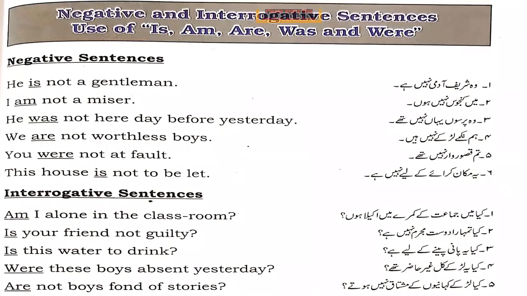Now some negative and interrogative sentences of is, am, are, was and were. Here in the form of examples, he is not a gentleman. You can remember that not always comes after the verb. Here these are used as a main verb, so we are using the not after the main verbs to make them negative sentences. And for interrogative sentences, these verbs come first in the beginning of the sentence. He is not a gentleman. Gentleman means शरीफ आदमी. वो शरीफ आदमी नहीं है.